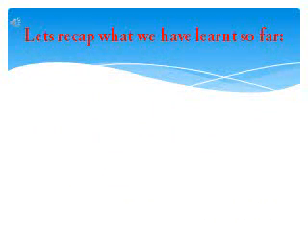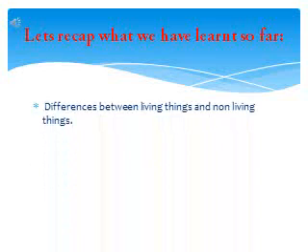Let us recap what we have learned so far. Differences between living things and non-living things. Living things can breathe, can feel, they grow, they move, they need food, they reproduce and they die.